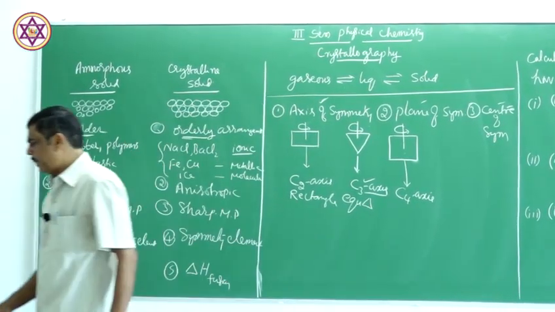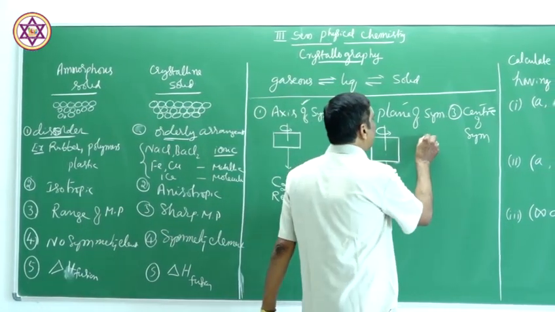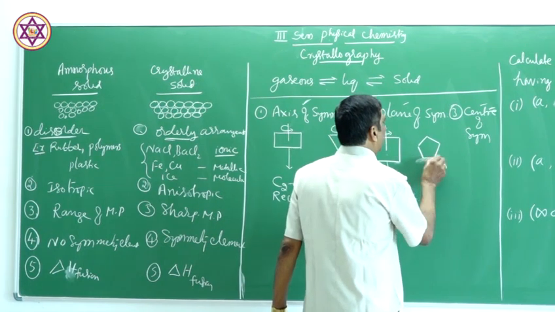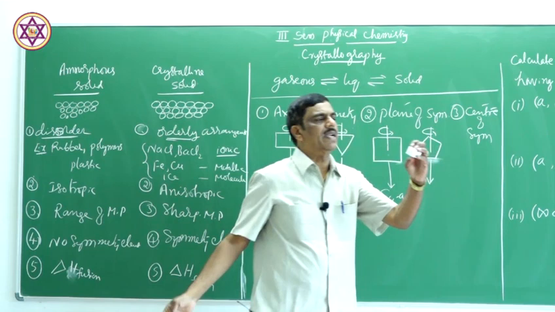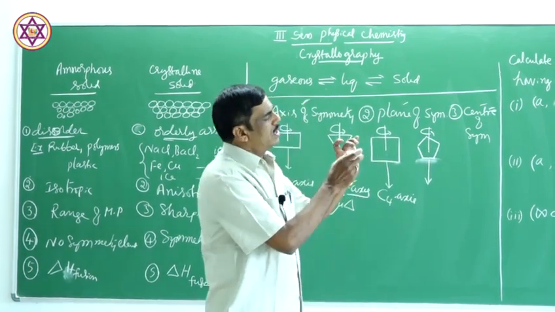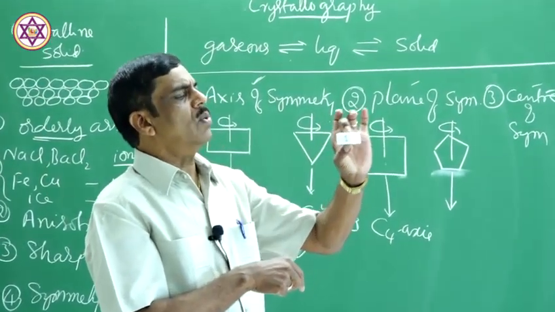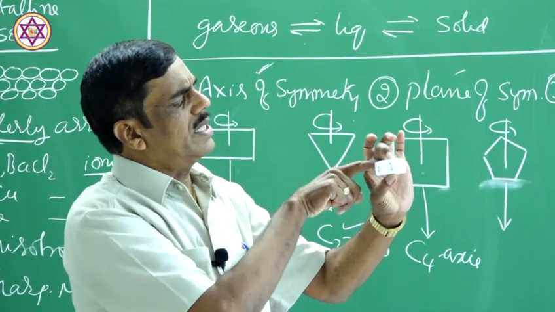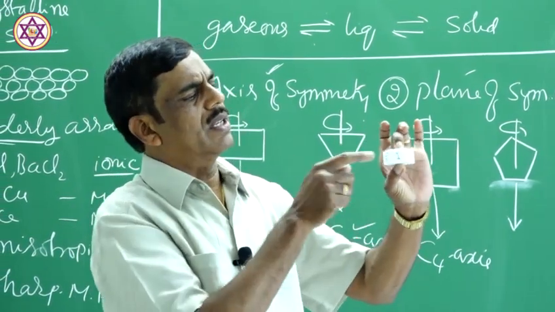Now, in case of a pentagon, what happens? You consider an imaginary line passing through this pentagon. Now, this is the first appearance. Now, when you rotate this, what happens? Similar appearance will not reappear here. Now, you consider this edge is towards left here.